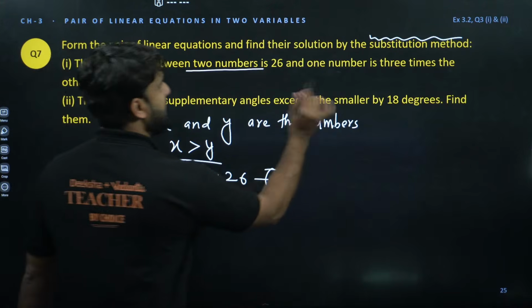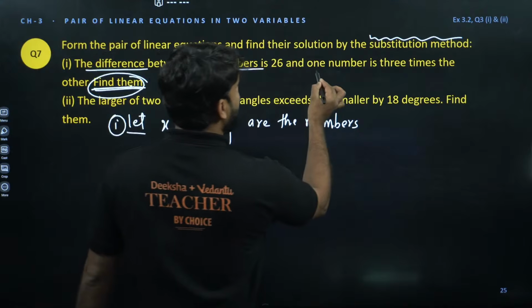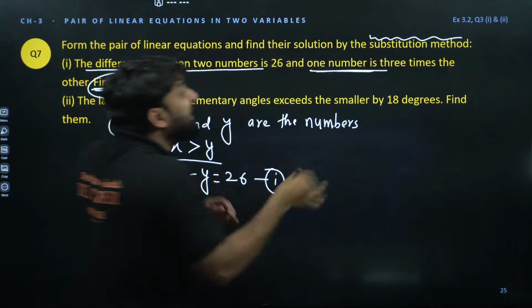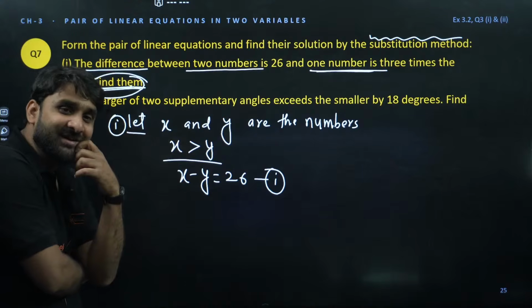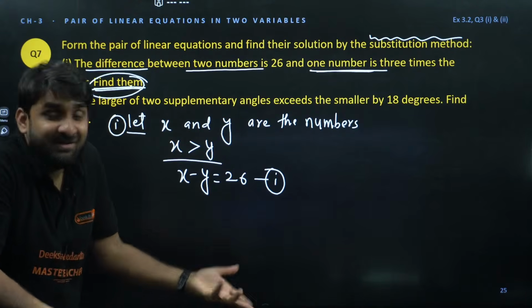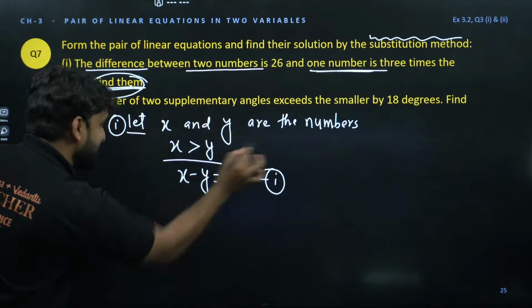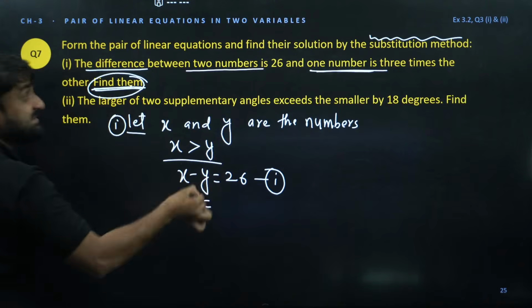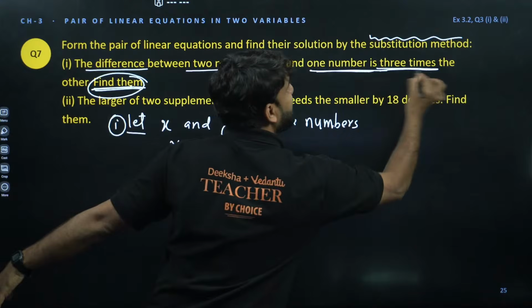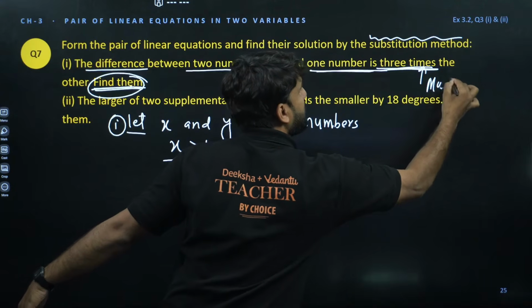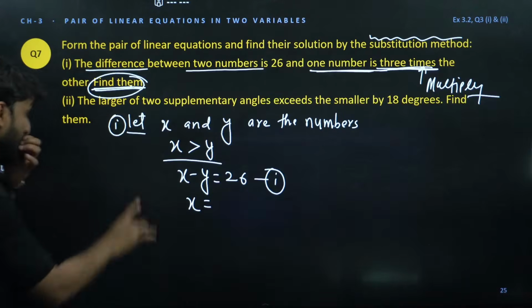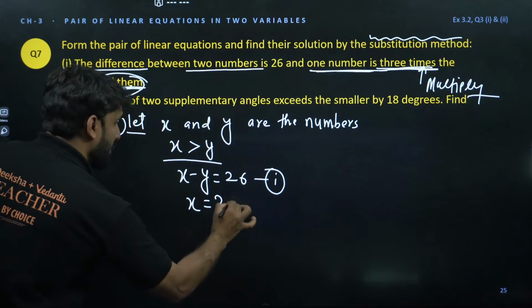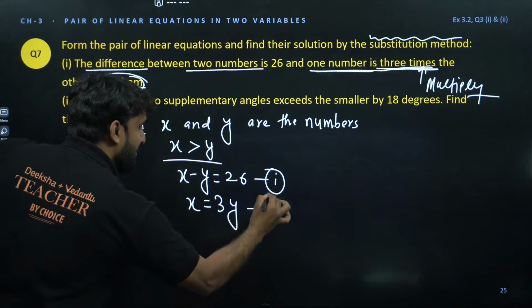Okay. Now here: and one number is 3 times the other. My dear champion, if we have assumed x is greater than y, which will be greater? X will be greater. So one number is 3 times. It means that x is 3 times. Times means what? Multiplication. Multiply with 3. So x is equal to 3 times the other. So this is x equals 3y.